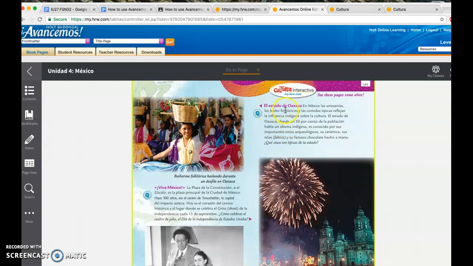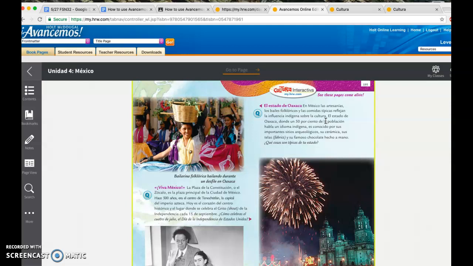El estado de Oaxaca. Now remember, any word with a capital letter, we know it's a proper name. So we know it refers to either a place or a person. En México, las artesanías, los bailes folclóricos y las comidas típicas reflejan la influencia indígena sobre la cultura. So that was our first sentence. How many cognates did you find there?